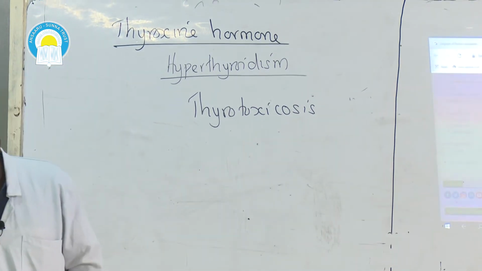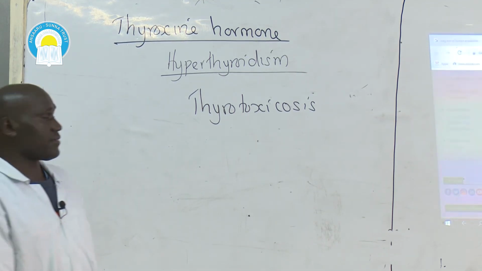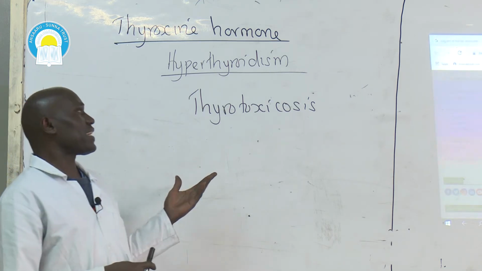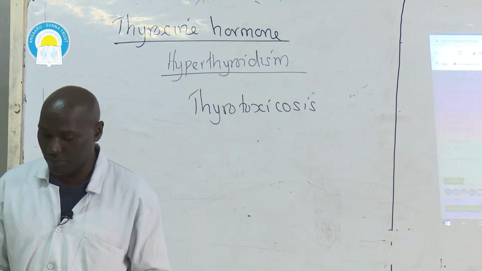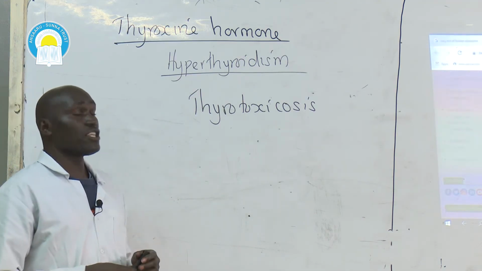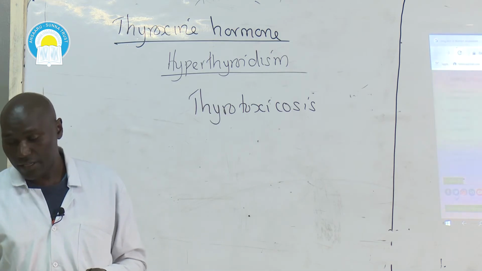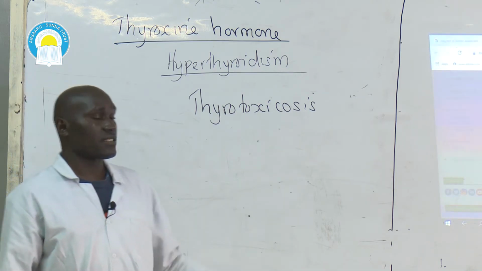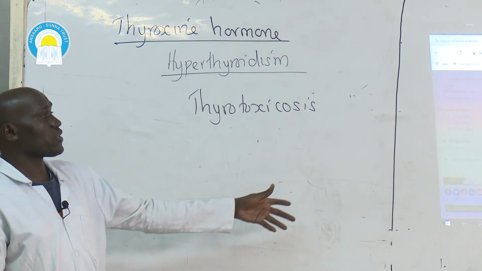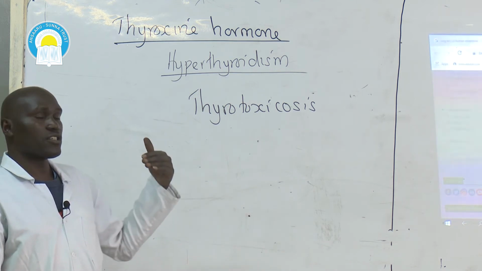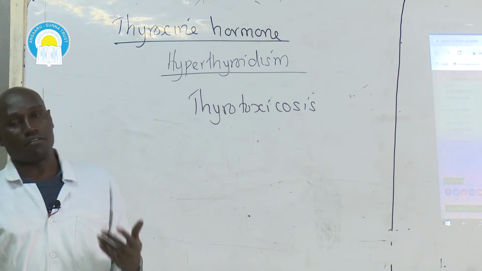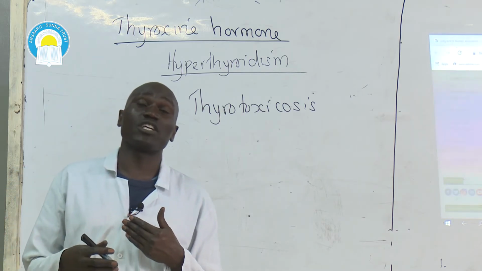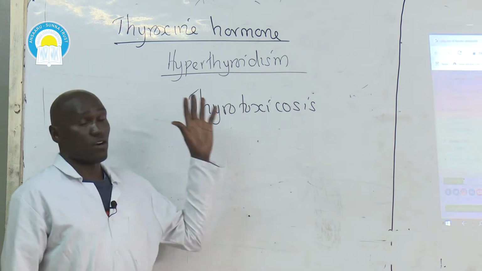Then the next type of hormone that we look into will be adrenaline. But before I come to adrenaline, how can hyperthyroidism or hypothyroidism be corrected? Hyperthyroidism can be corrected through surgery, by introducing radioactive iodine into the thyroid gland. If radioactive iodine is introduced into the thyroid gland, it will stop excessive production or secretion of thyroxine hormone, and that will make the thyroid gland get back to its normal secretion of thyroxine hormone.